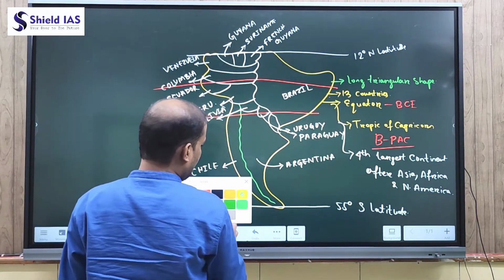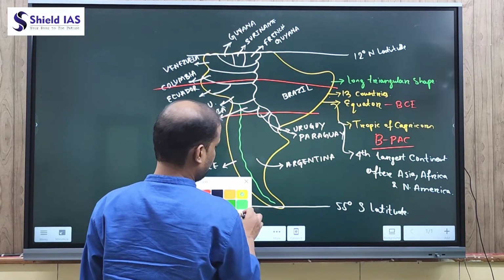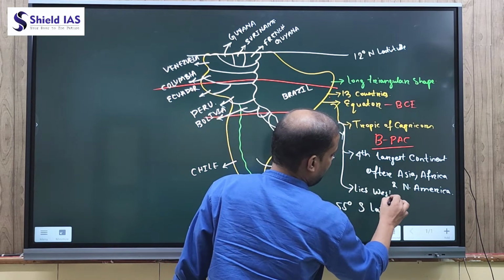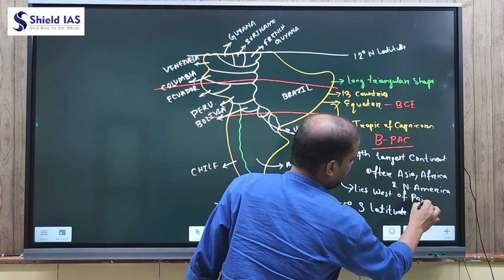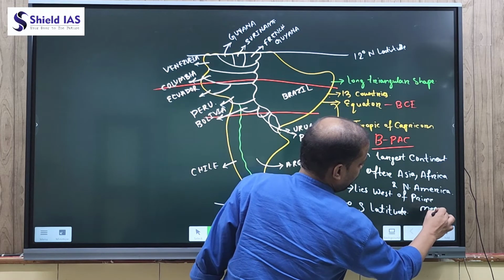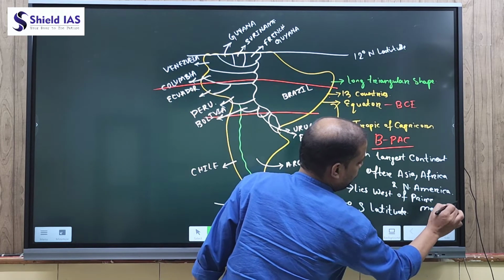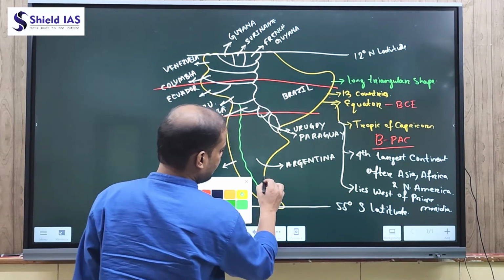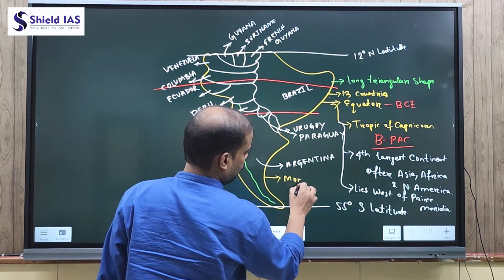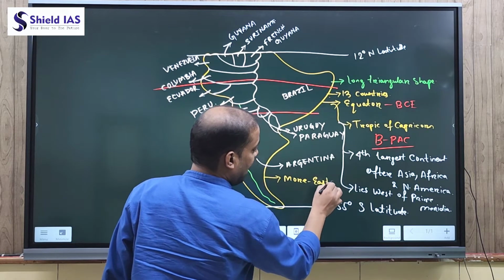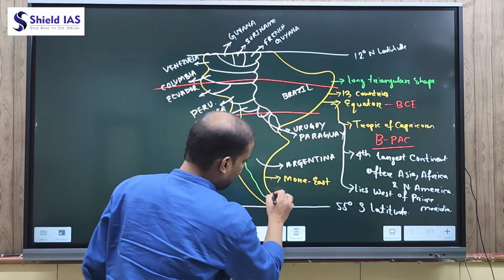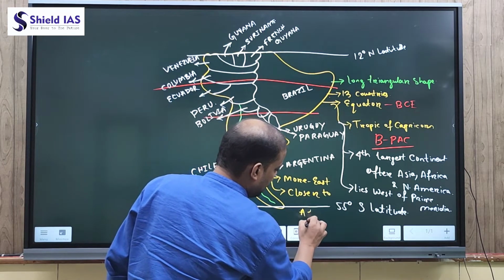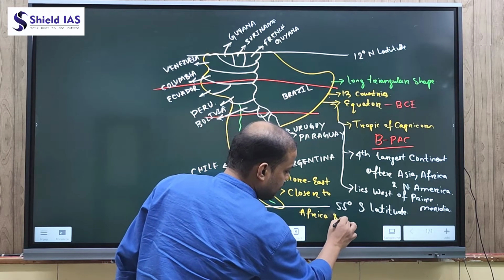South America lies west of the prime meridian, and it is more toward the east as compared to North America, and therefore it is very close to Africa and Europe.